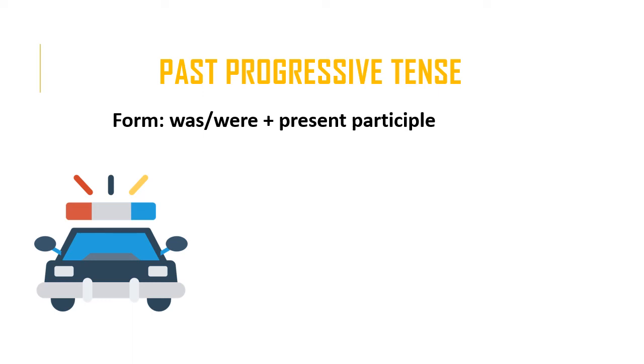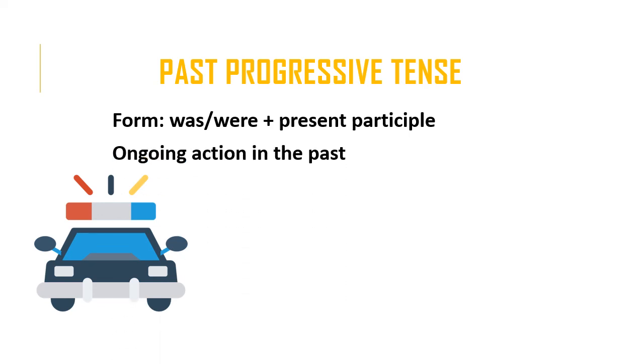And this is why we can use the present participle in the past progressive tense. Rather, it's the helping verb, was or were, that indicates the tense. And this is why it might be easier to just refer to the present participle as the ing form of the verb, in order not to confuse tense with form.